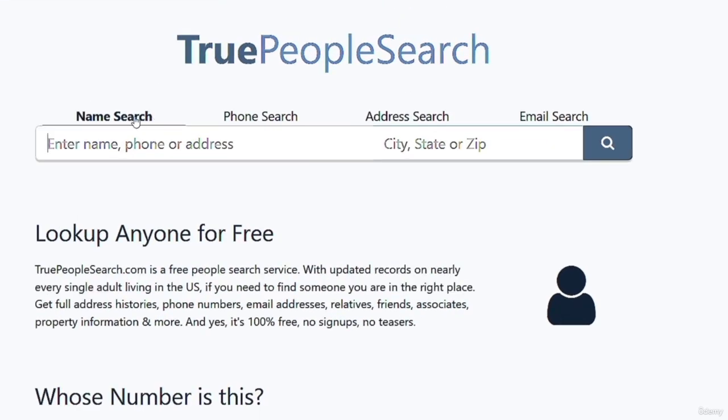So you can search by name, by phone number, by address, and by email. In this lecture, we are going to focus on name search only. We already know that Rishi Kabra is not from the United States, but I'm going to search for the second Rishi Kabra that we have found previously that lives in California in the United States. So I'm just going to say Rishi Kabra, and you can select the city or state if the name is very popular. In my case, I'm just going to search for this name.